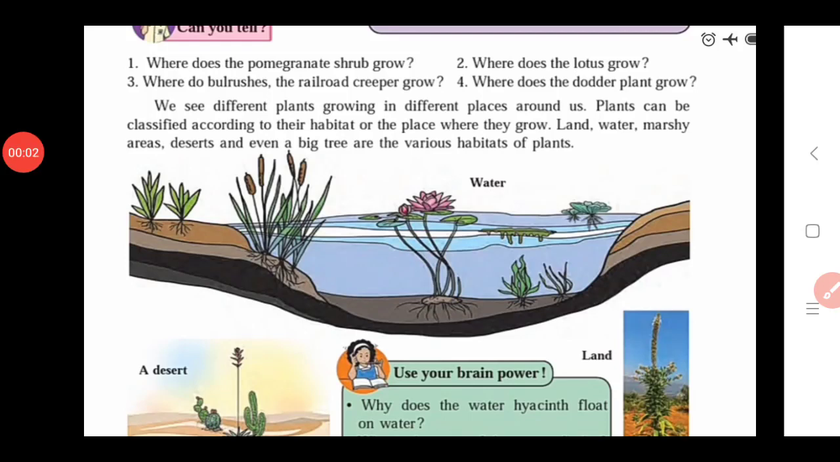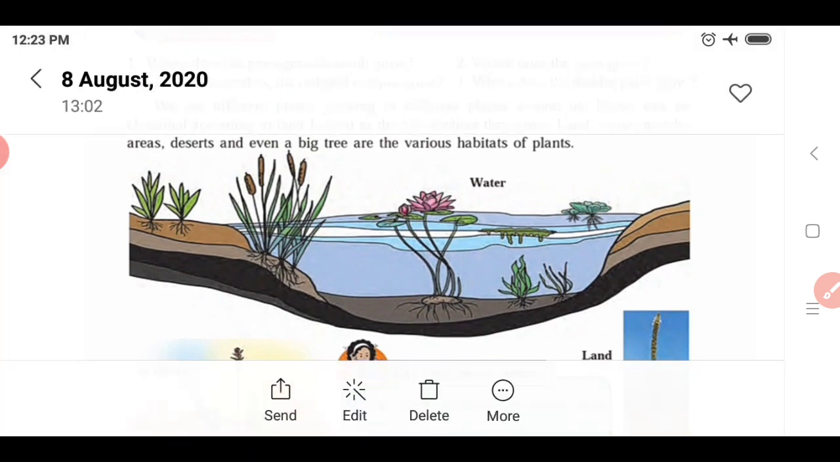That is depending upon the habitat or the place where they grow. If we see page number 22 in your textbook, here they give us some questions. Can you tell which questions are given? We will see all of these questions one by one.